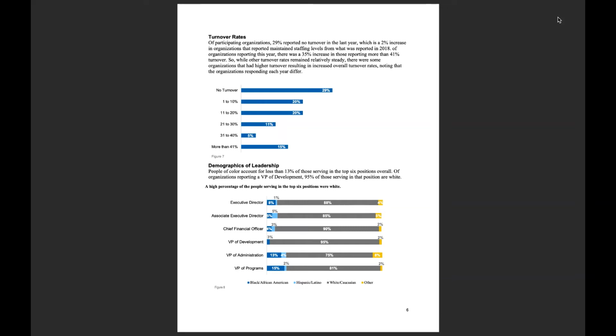Next, we look at the demographics of leadership. So for many of the graphs and charts that you'll see following this, the focus is on the executive level positions. So here we're looking at the breakdown of demographics within those top executive positions, so executive director, associate executive director, and so on. And the definitions of those positions are located in the appendices again.